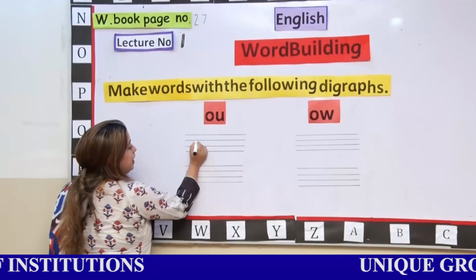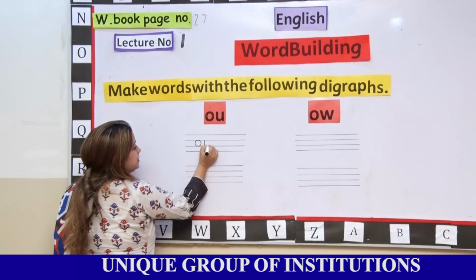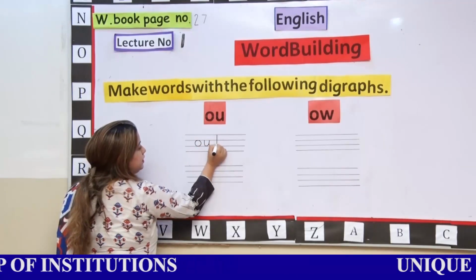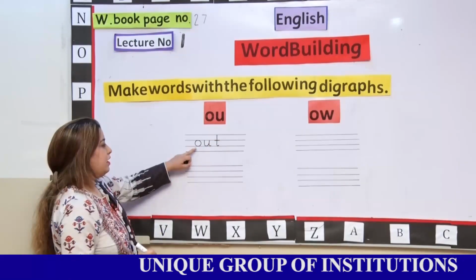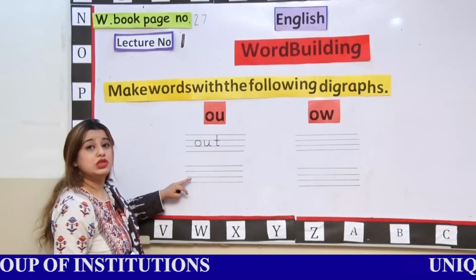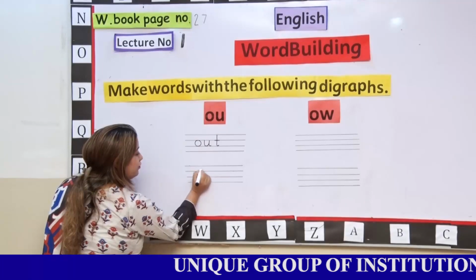And how will you write out? Ow. OU combines, it gives the sound of ow. Out. Again, you will make a new word, shout. Sh. When SH combines, it gives the sound of sh.